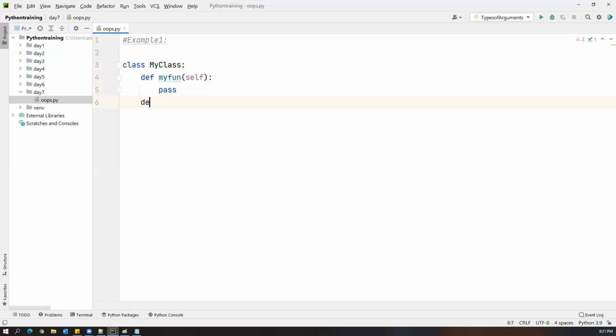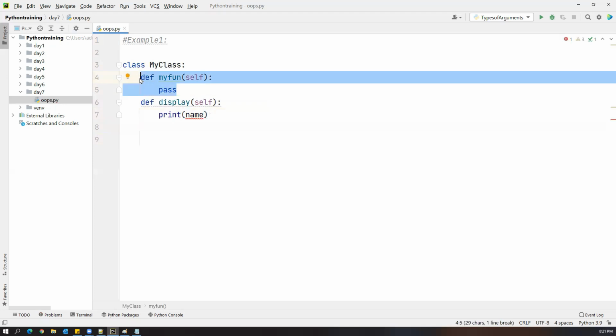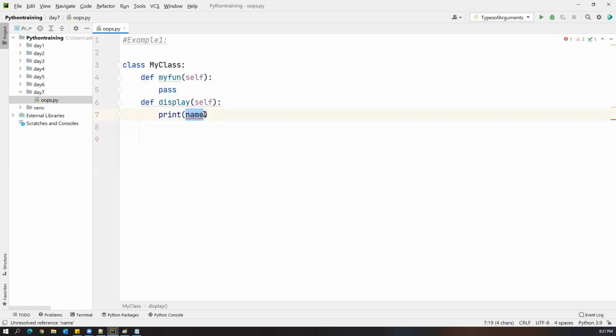Now I'll create one more function. I'll say def, and here we should not say function, because we are writing the function inside the class, so we call them methods, not functions. Now def display, I'm creating one more method. Inside this, I'm just saying print name. What is this name? I'll tell you. So I'm just printing the name, or we can simply say John. So some value I'm printing here.